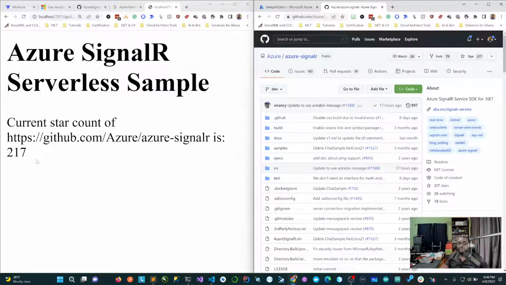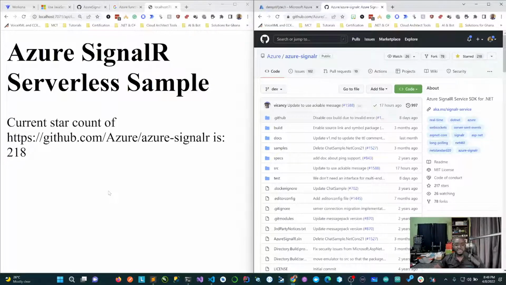If I go ahead and star it again, now it's 218. You realize that the page is not refreshing. Someone will say, well, I could do this with some kind of binding. Yeah, you can pretty much use some kind of binding, but if you want to achieve that real time, there will be some form of a socket or communication going on. SignalR is built on WebSockets, and all the cool features are handled for you to easily use it.